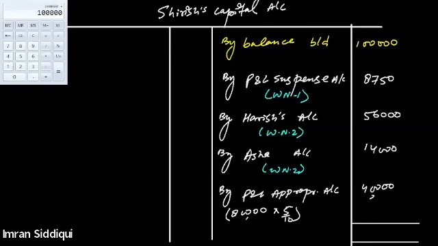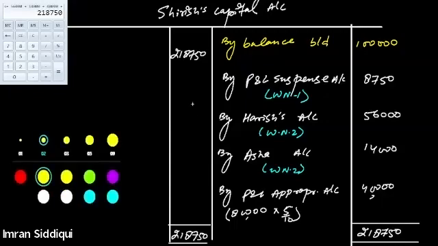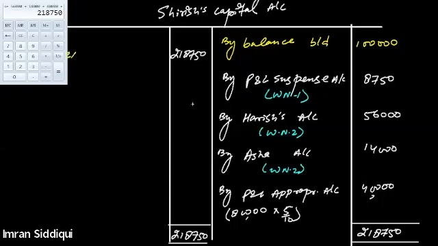We will get 1 lakh plus 8,750 plus 56,000 plus 14,000 plus 40,000. So the sum total of it will be 2,18,750. All right. Now, since there are no other values on the debit side, the entire amount can be transferred to, tell me, which account will we be transferring this 2,18,750 to? Cash account, bank account, or the executor's account? Executor account. Correct. To the executor's account.